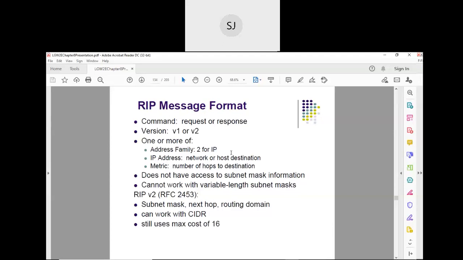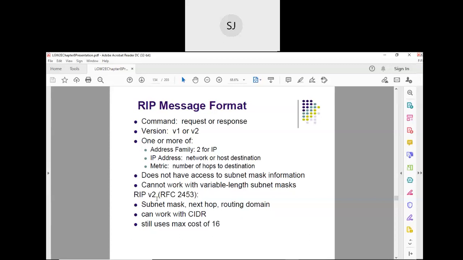See, the same thing is explained here. The command can be either a request or a response. Version 1 and version 2 have a slight difference. Version 1 does not have access to subnet mask. This is not supported here because version 1 doesn't support CIDR, classless interdomain routing, which we have studied. There is no question of subnet mask and variable length subnet mask in version 1, whereas it is supported in version 2.